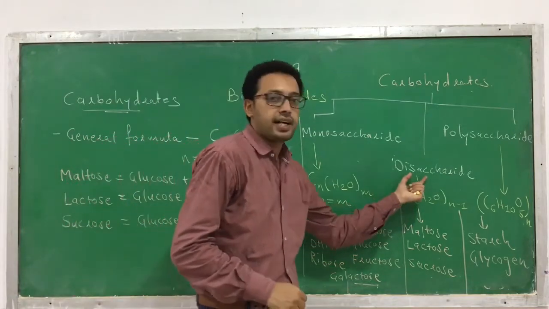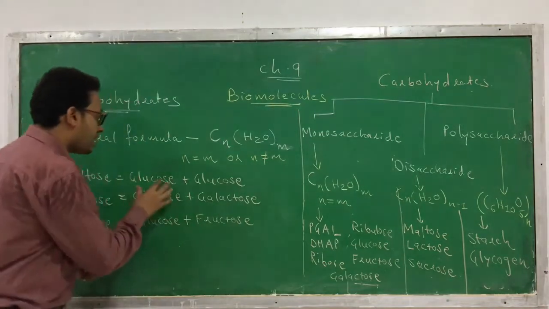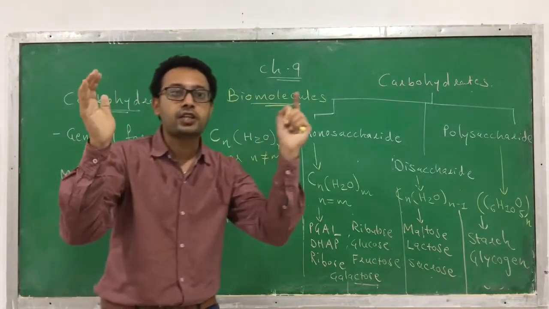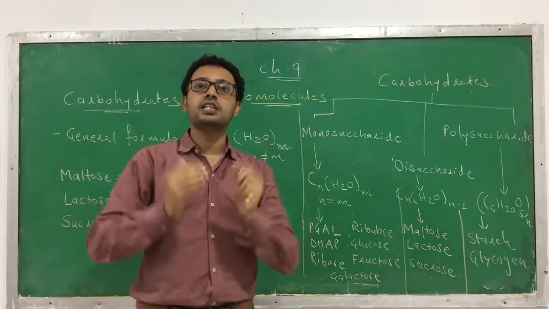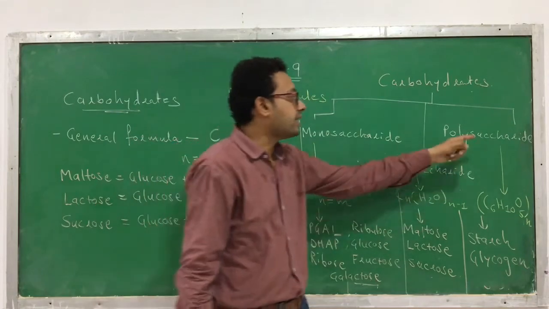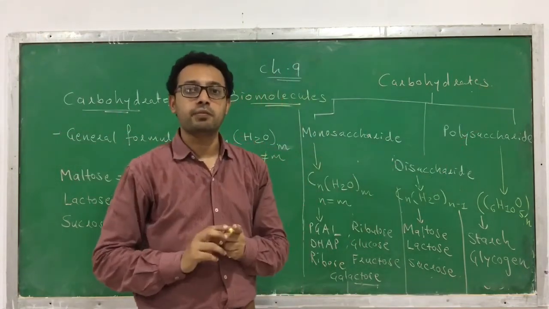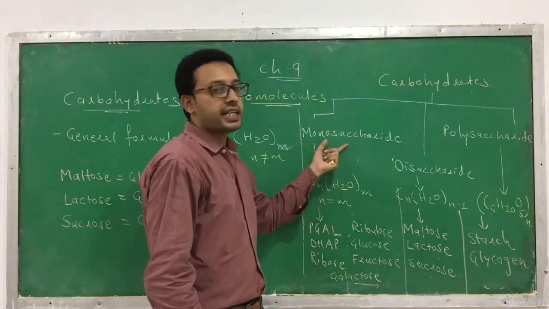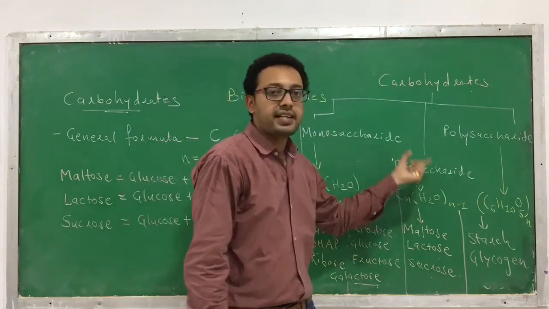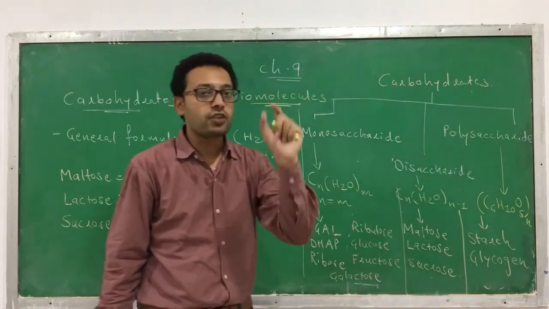Disaccharides cannot cross a plasma membrane because here there are two units of monosaccharide. So the size of the molecule becomes larger, and as the size becomes larger, they cannot cross a plasma membrane. And the polysaccharide is even much bigger, so that's why it cannot cross a plasma membrane. In short, monosaccharide can cross the plasma membrane, disaccharide cannot, and even polysaccharide cannot cross a plasma membrane.